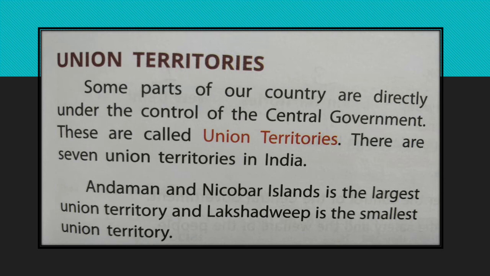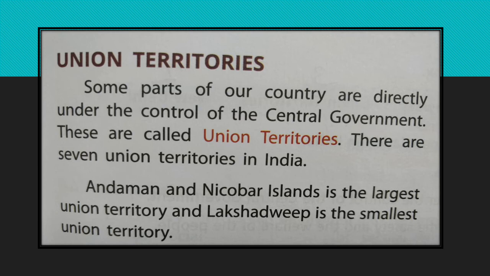These are small areas like a state or even smaller, but they do not have their own state government. Instead, a representative of center is there to take care of these areas, and these areas are called union territories and they are controlled by the central government. They do not have their own state government, and there are 7 such union territories in India.